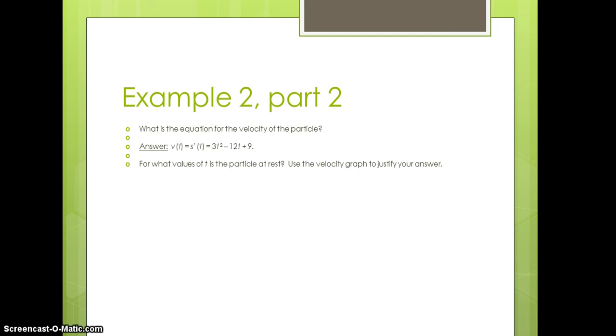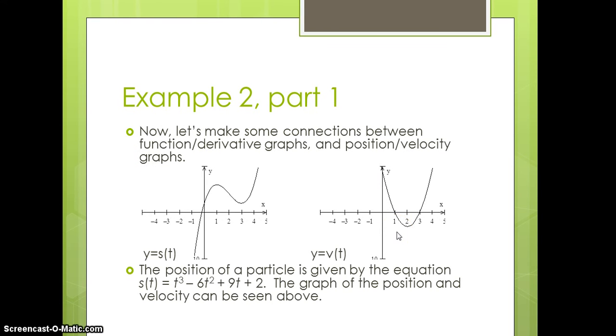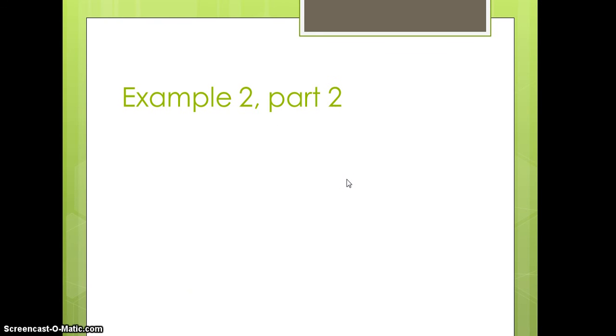For what values of t is the particle at rest? Use the velocity graph to justify your answer. The particle will be at rest whenever velocity is equal to 0, which occurs at time equal to 1 and time equal to 3. And we can see those 2 times on our velocity graph. Time 1 is right there, and time 3 is right there. In both of those circumstances, velocity is equal to 0.